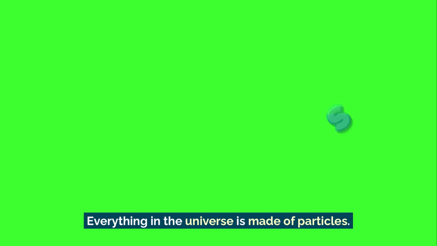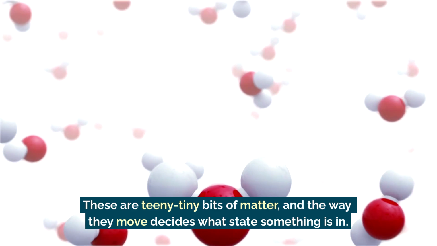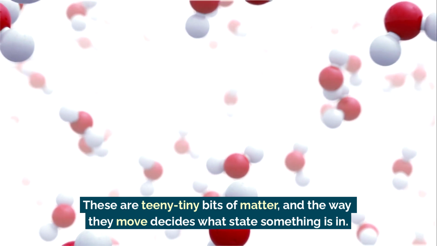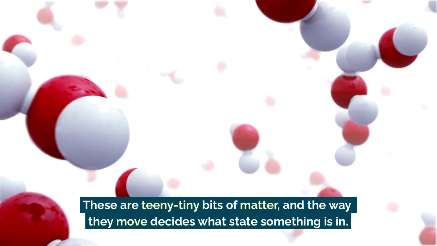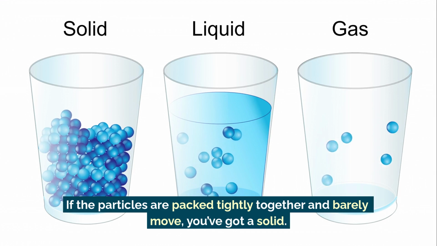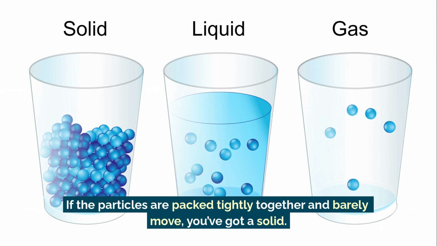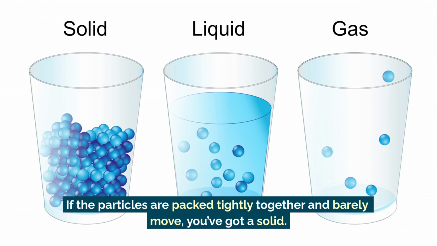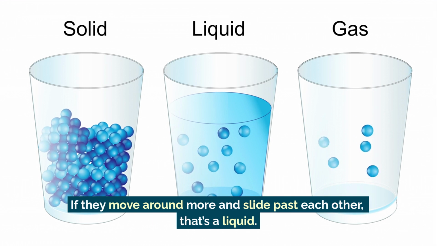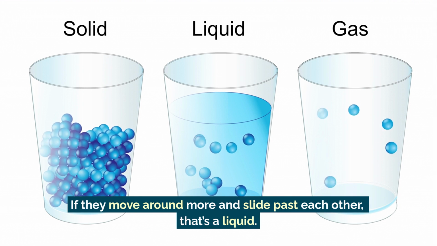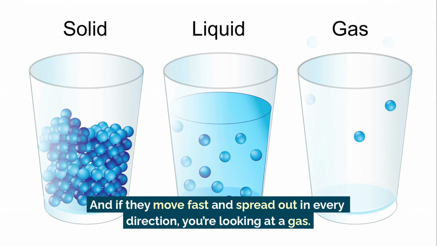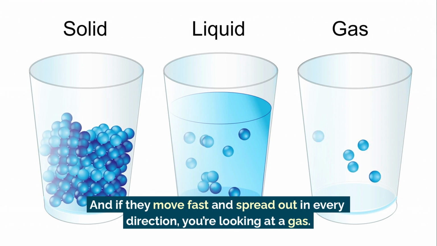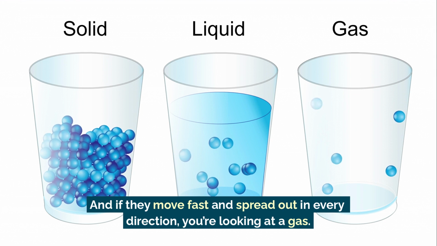Everything in the universe is made of particles. These are teeny tiny bits of matter, and the way they move decides what state something is in. If the particles are packed tightly together and barely move, you've got a solid. If they move around more and slide past each other, that's a liquid. And if they move fast and spread out in every direction, you're looking at a gas.